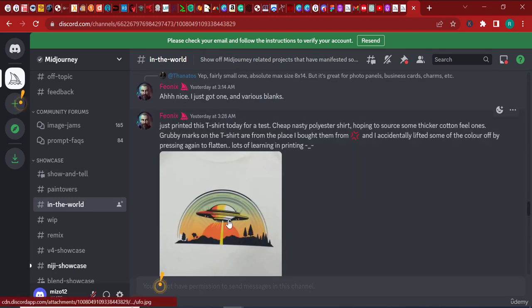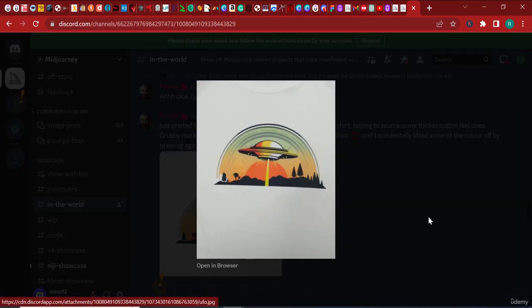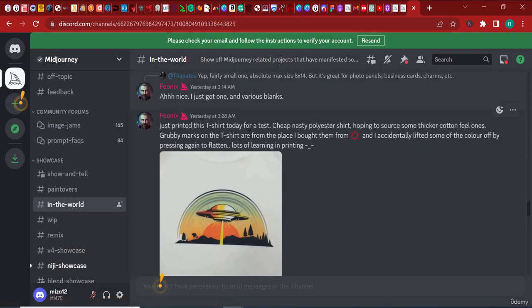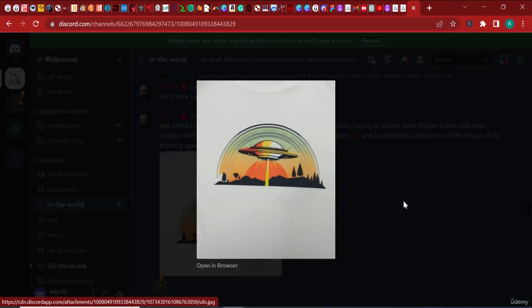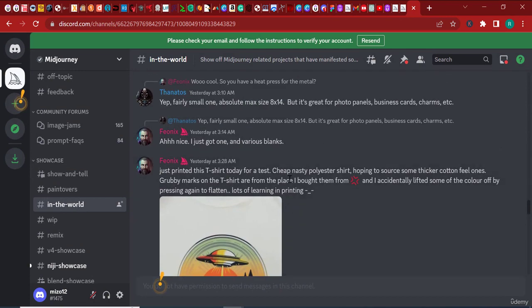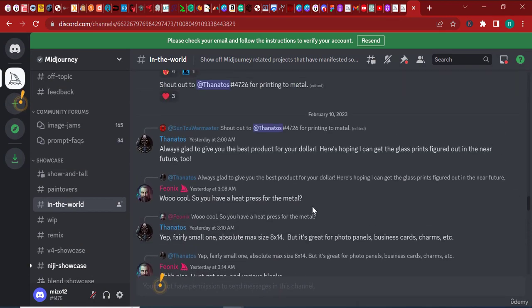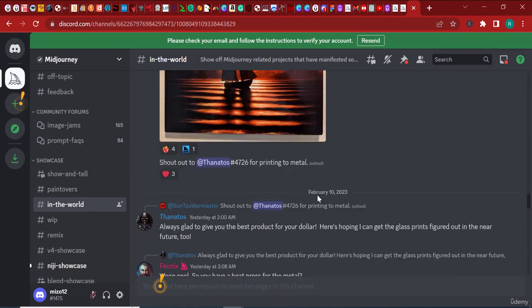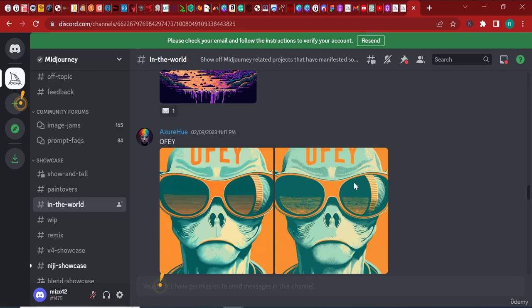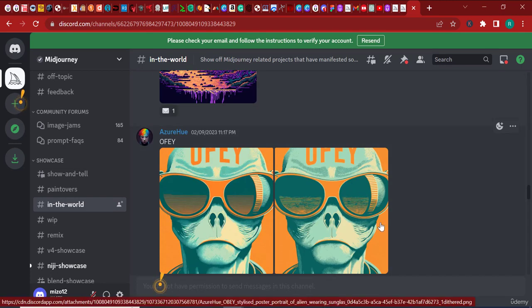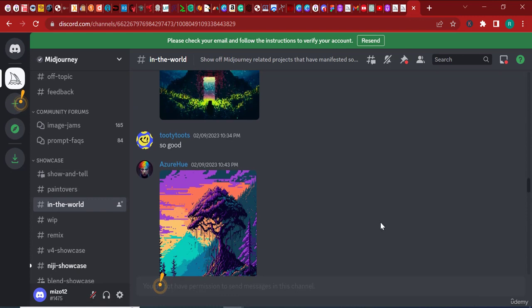Now here, for example, this guy says he just printed this t-shirt today for a test. Cheap nasty polyester shirt, hoping to source some thicker cotton feel ones. Okay, so this guy is also using Midjourney to do some print on demand, which is something I can show you how to do in this course. I'm pretty sure I'll show you how, because I've done print on demand in the past, and I know how the business works, and I can show you some interesting stuff you can do.